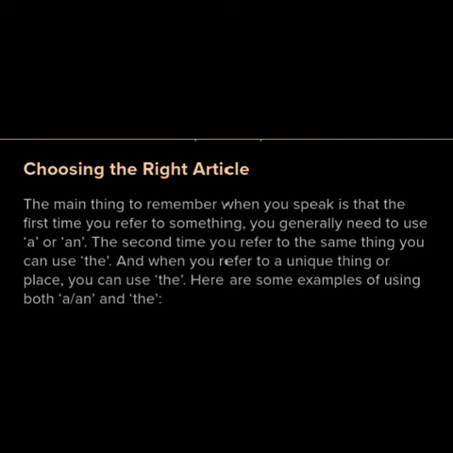Now choosing the right articles. The main thing to remember when you speak is that the first time you refer to something, you generally need to use a or an. The second time you refer to the same thing, you can use the. And when you refer to a unique thing or place, you can use the.